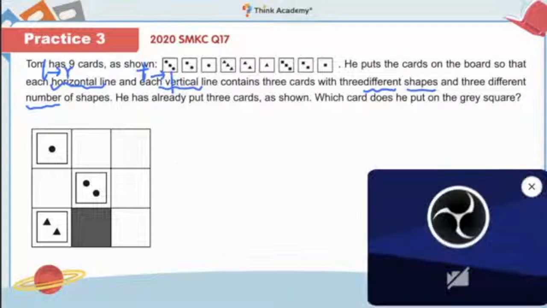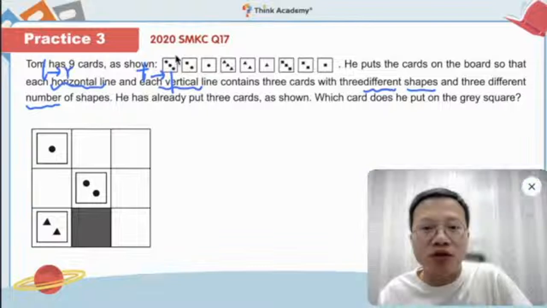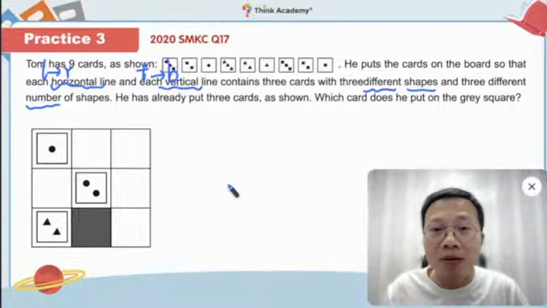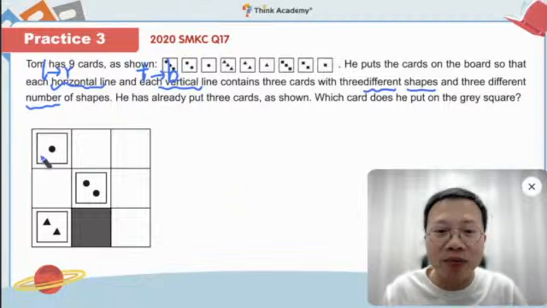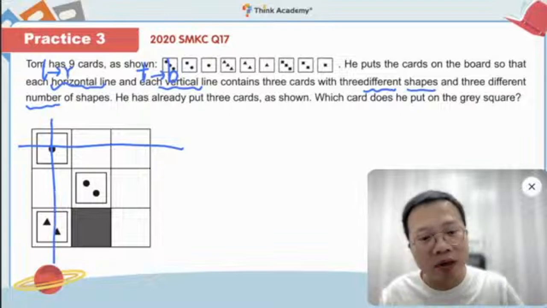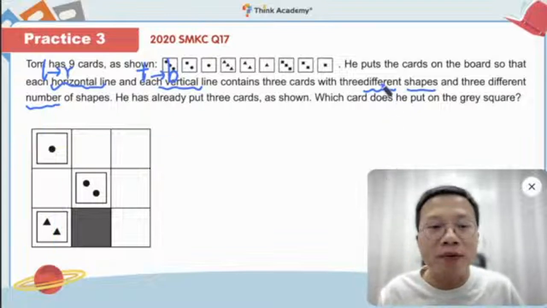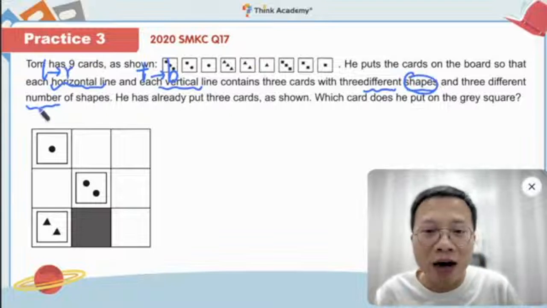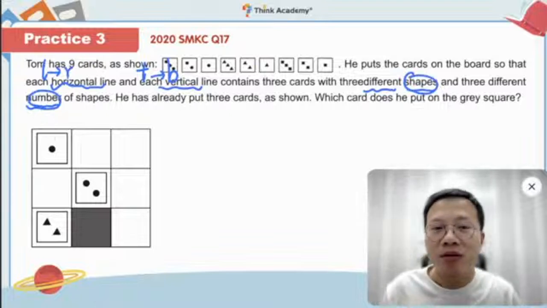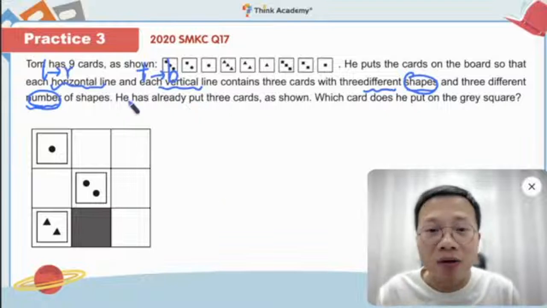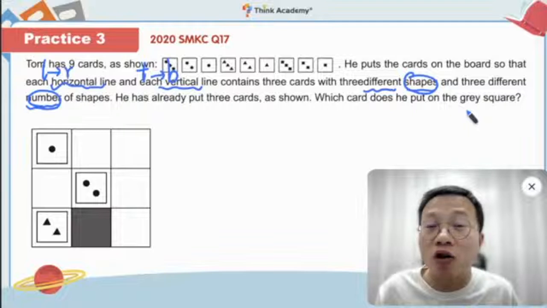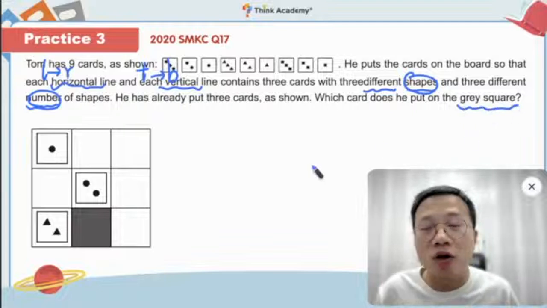Yeah, so that means actually we need to make sure each row and column has 3 different shapes. So this is the row, remember? And this is the column. Okay, so in here we have 3 different shapes. And also, we need to have 3 different numbers. Okay, and now he already put 3 cards. And which card does he put on the great square? We are looking for the great square.